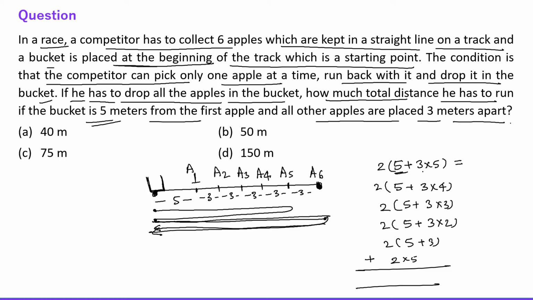So this is 5 plus 15, which is 20. 20 into 2 is 40. Alright, then 5 plus 12, which is 17. 17 into 2 is 34. Okay, then 5 plus 9 is 14. 14 into 2 is 28.